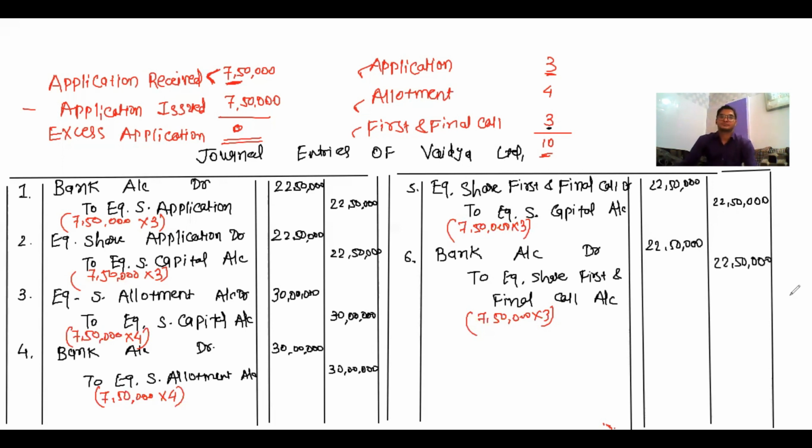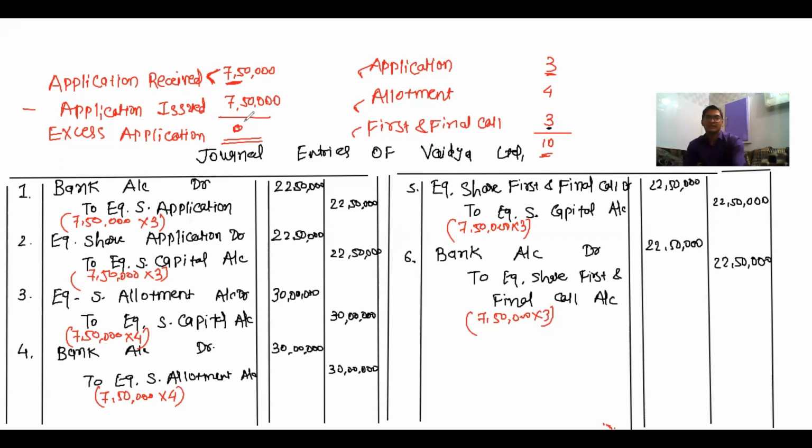So now here you can see that all are simple journal entries. There are 3 installments, so 6 journal entries: first and second for application, third and fourth for allotment, fifth and sixth for first and final call. After completing these 6 journal entries, we put the amount in each journal entry, that is application received multiplied by each installment.